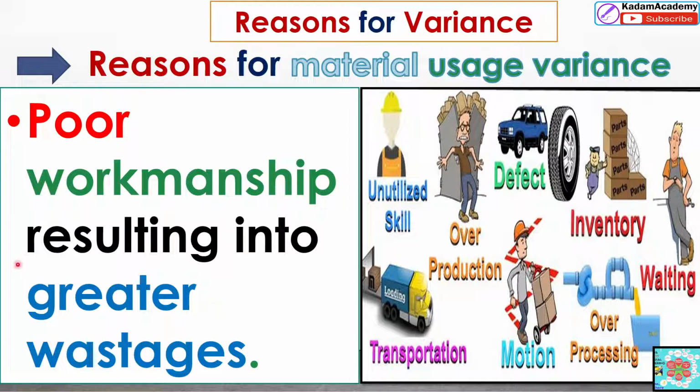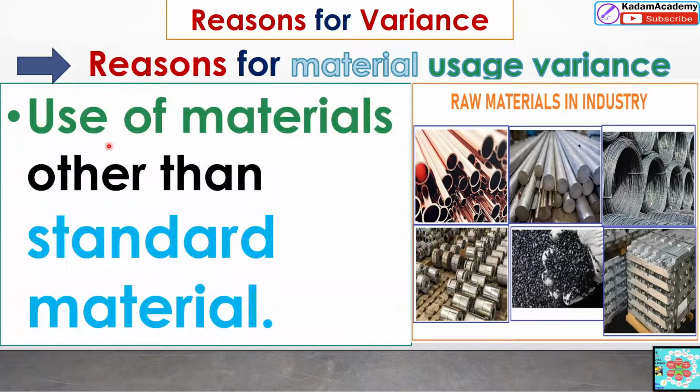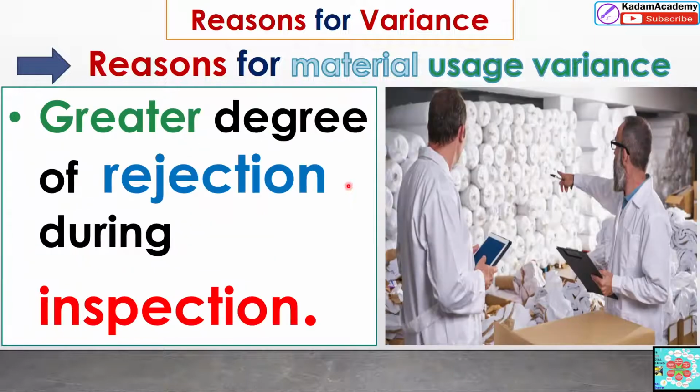That wastage goes on increasing. The greater wastages are there. And the purchase of defective or substandard raw material, low quality material are purchased. In that case also, there is a variance. This variance can be calculated with the use of the material other than the standard materials. That purchasing is different, and use of that material can also reduce.